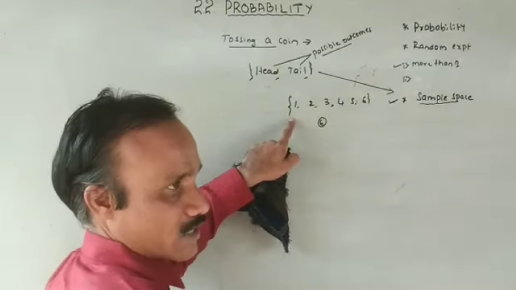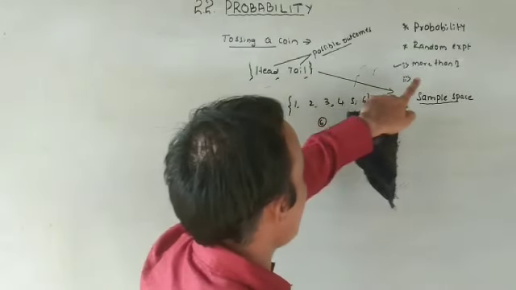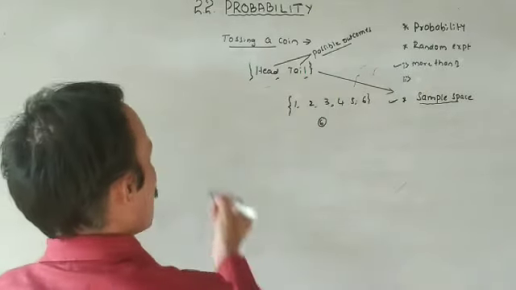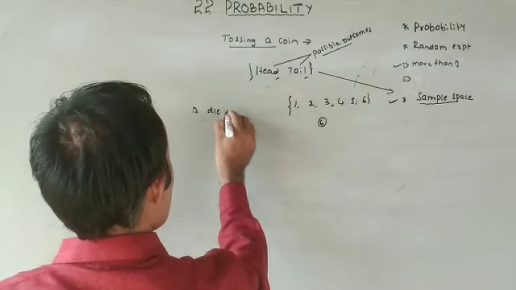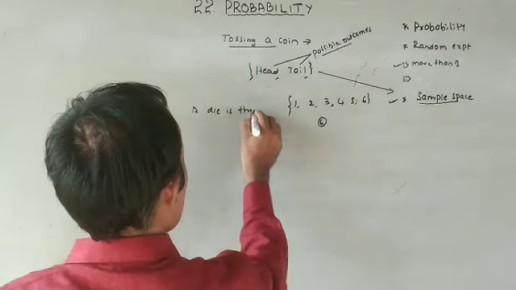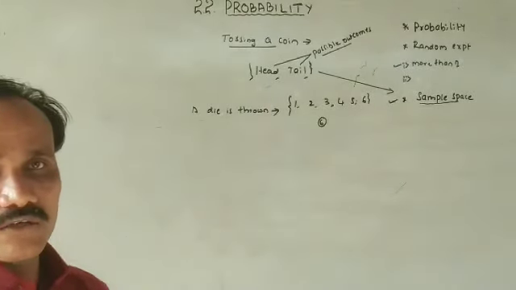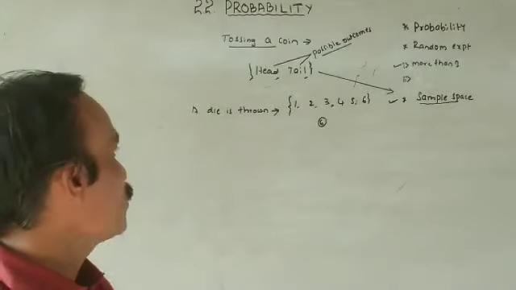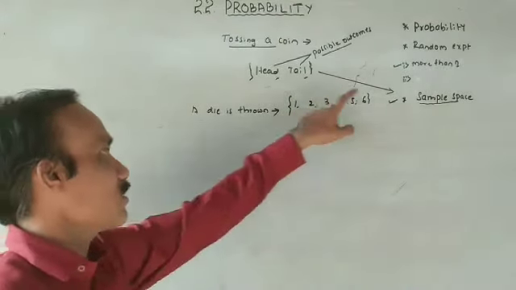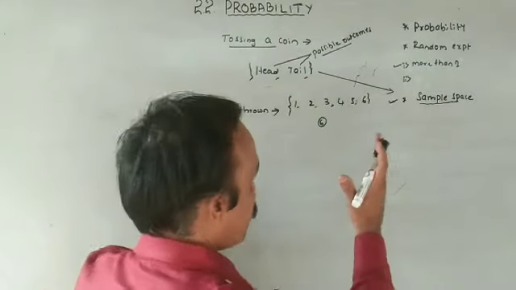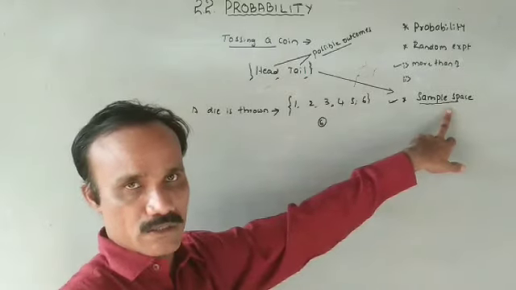This is a set containing all the possible outcomes of a random experiment. That was tossing a coin. Now a die is thrown. A die is thrown, we have 6 options. Maybe 1 or 2 or 3 or 4 or 5 or 6 turns up. These are the possible outcomes, and all the possible outcomes enclosed within flower braces is called the sample space.